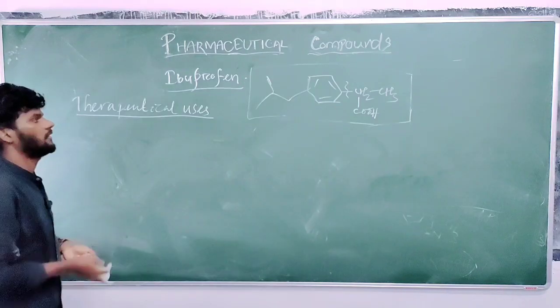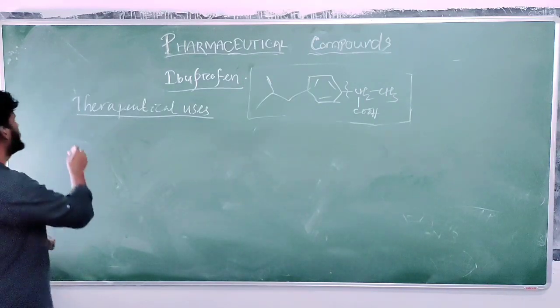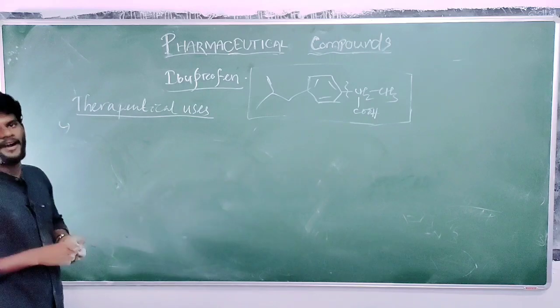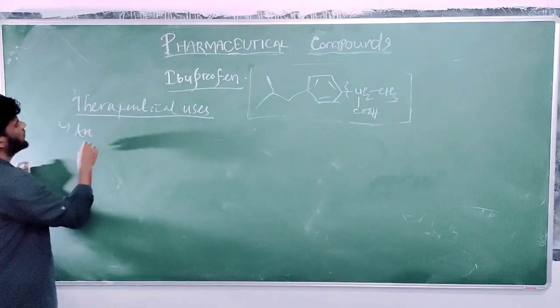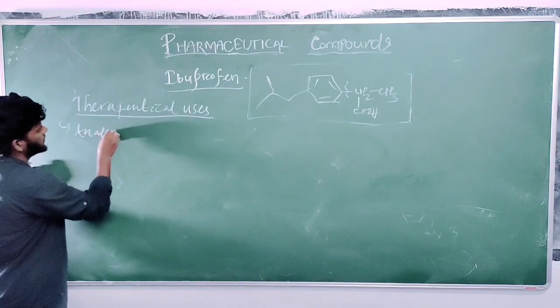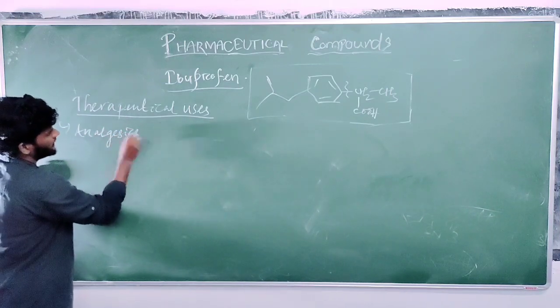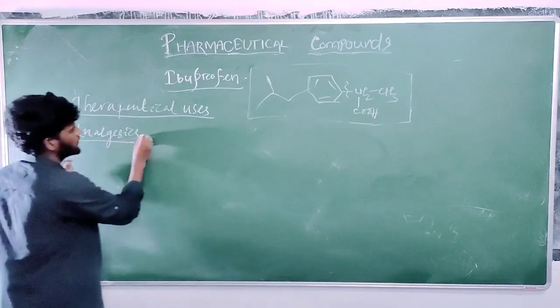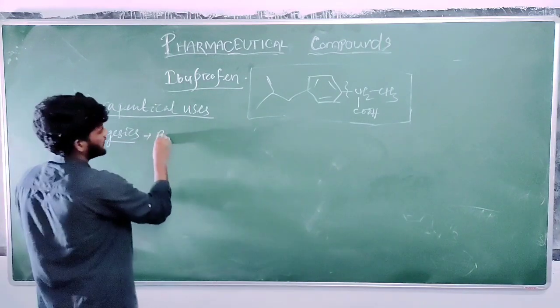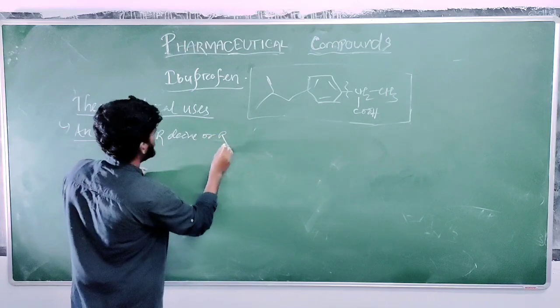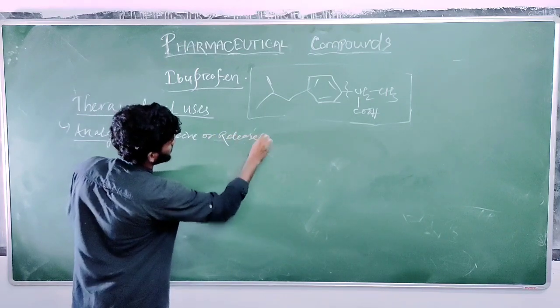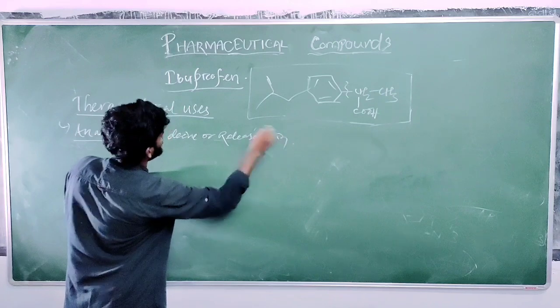Okay, what are the therapeutic uses of ibuprofen? So first, it acts as an analgesic drug. You are reading here, analgesic drugs. So obviously it relieves pain. Analgesic drugs, relief from pain.